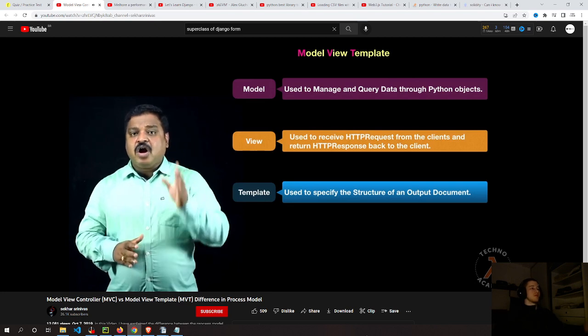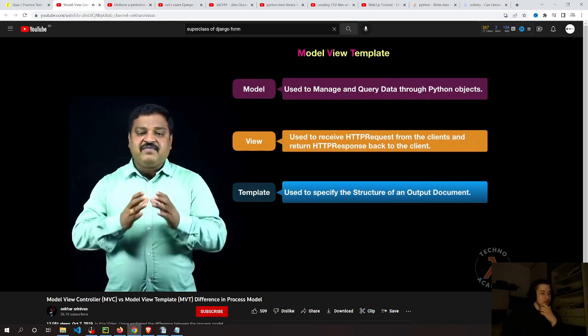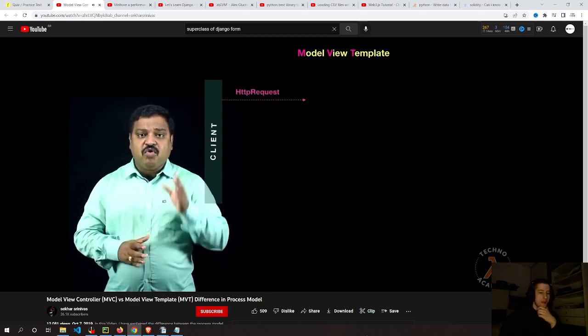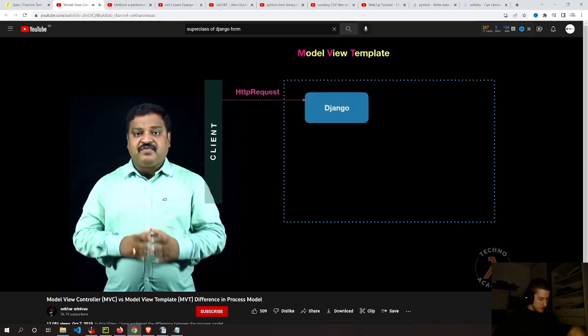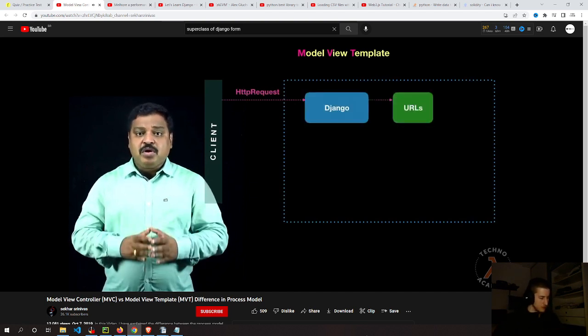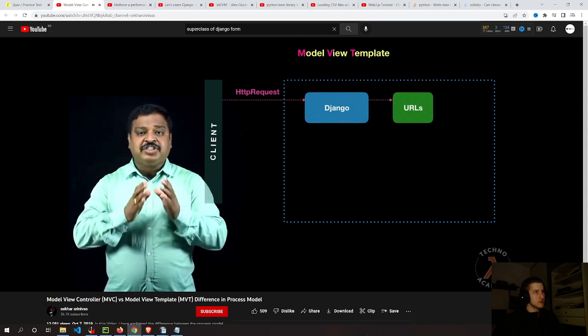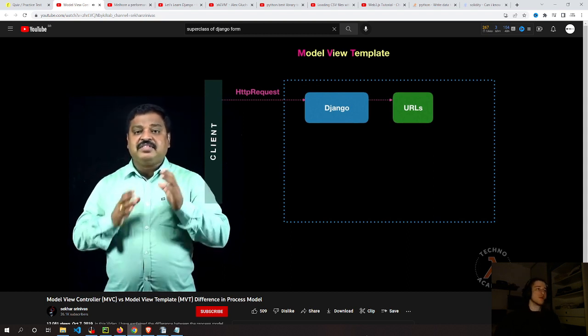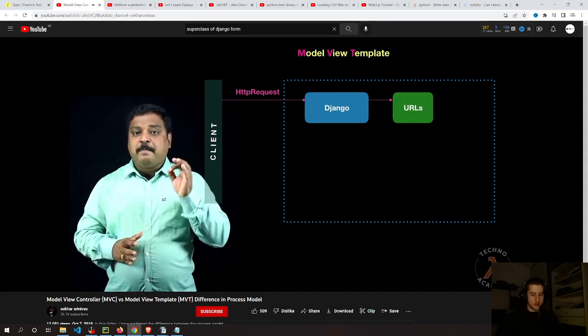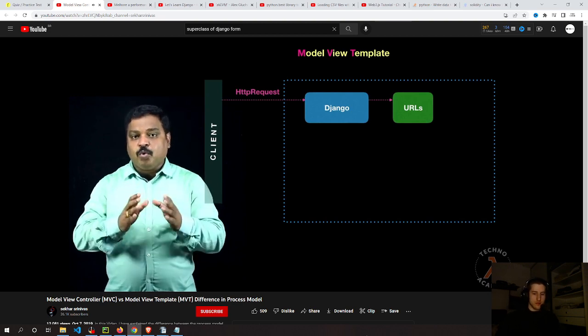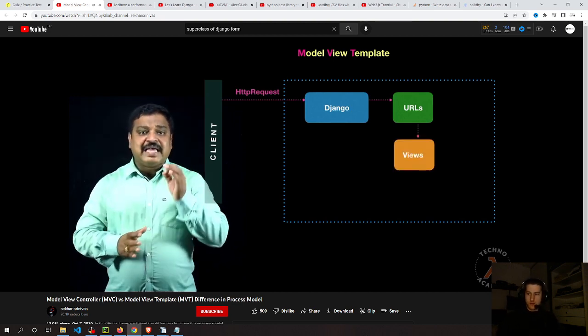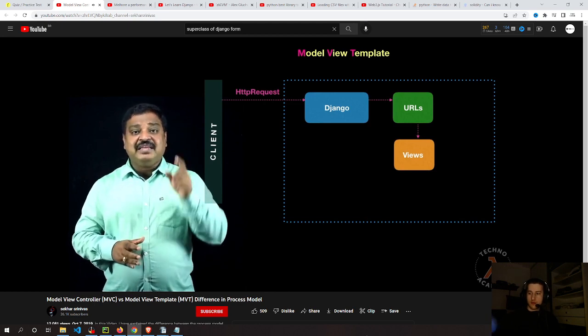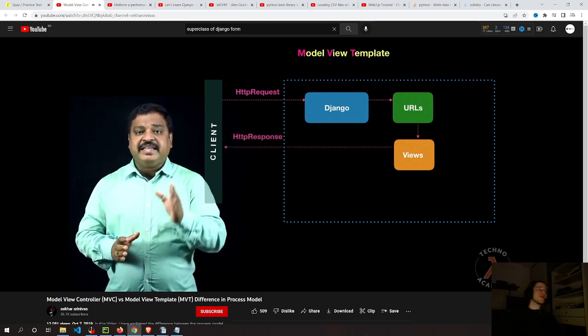Now let us understand how the Django web application framework works whenever a request has been submitted. Whenever a client sends a request to a Django web application, the Django framework accepts the request and submits it to the URLs, where the URLs act like a URL mapper to redirect the HTTP request to the relevant view based on the requested URL. The URL mapper can also match particular patterns of strings or digits that appear in a URL and pass this to a view, where the view accepts the request, processes the instructions written within the relevant view method, and provides the result as an HTTP response to the client.